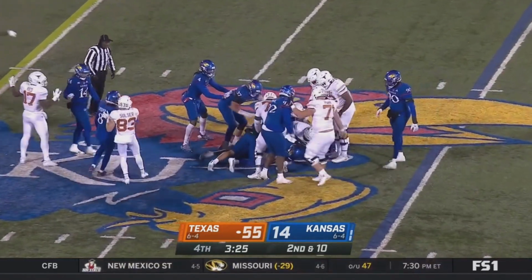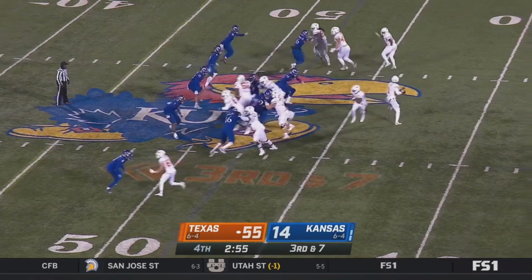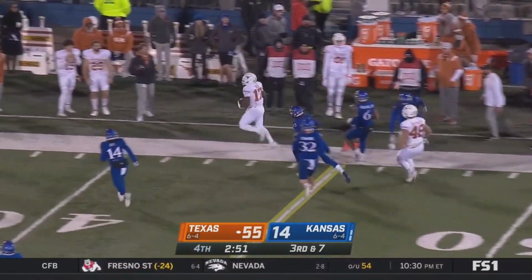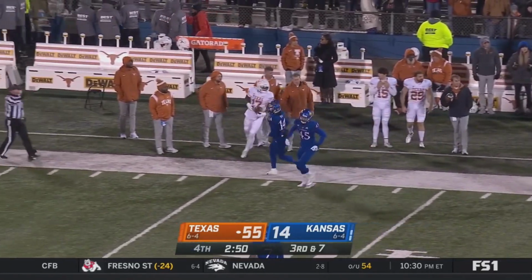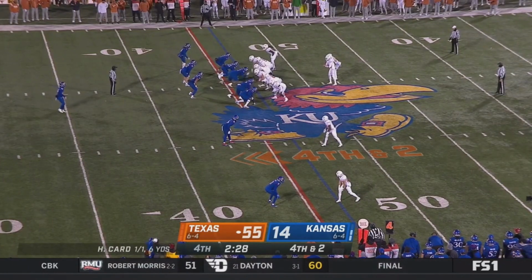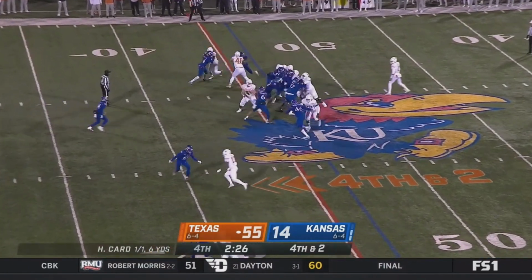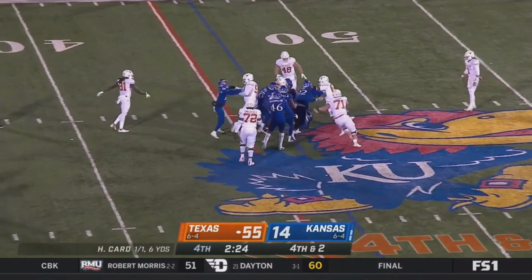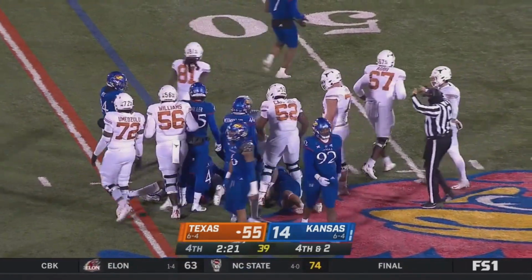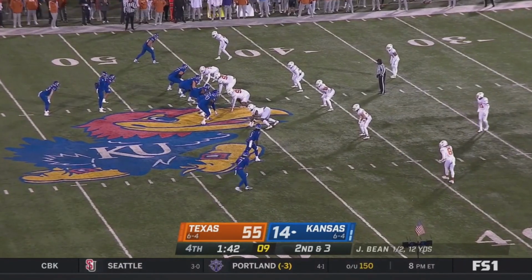2nd and 10, carry goes to Blue. Some linemen from 88 to 96 right after college. Catch and run. Nice job by Savion Red. That was one. Hudson Card has had some nice moments himself, filling in for Quinn Ewers when he went down with that clavicle injury. Another handoff right into the pile. In fact, it's going backwards. Who knows? There's more football to be played.